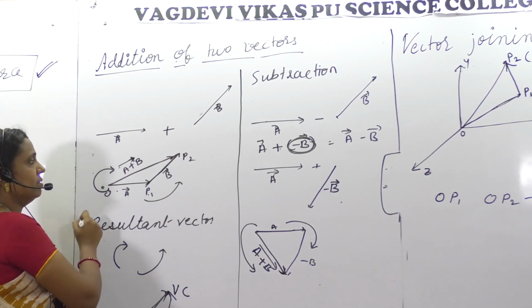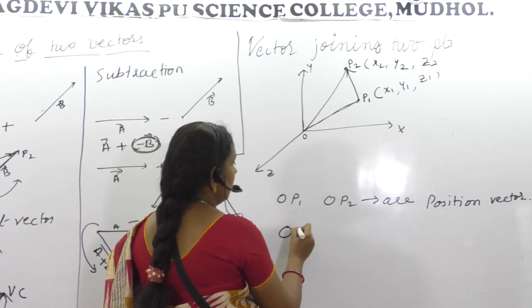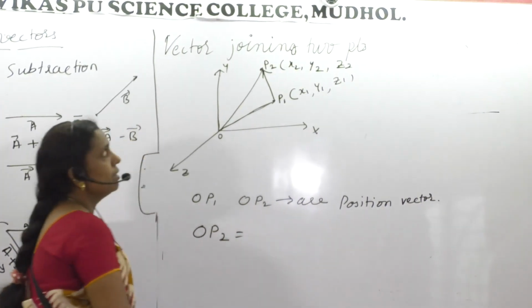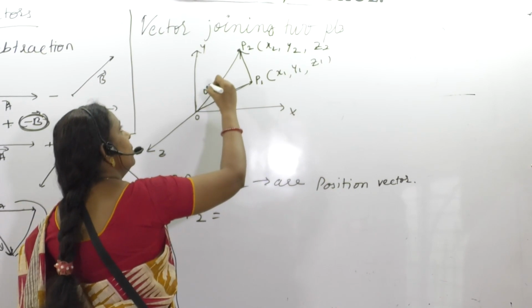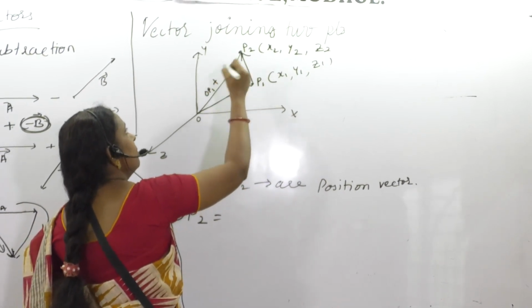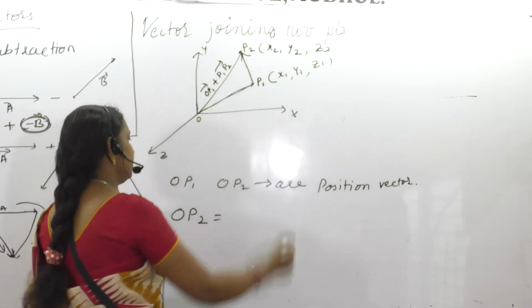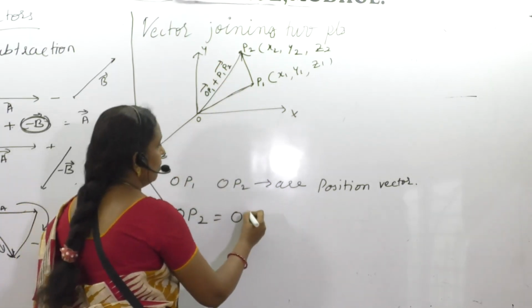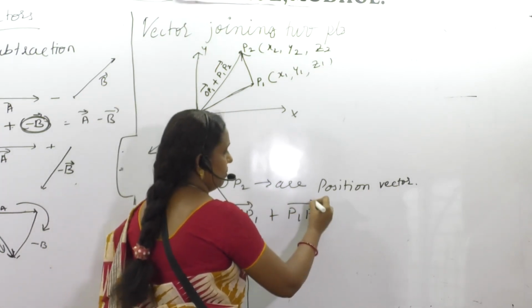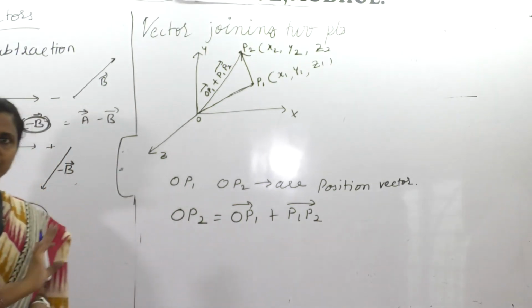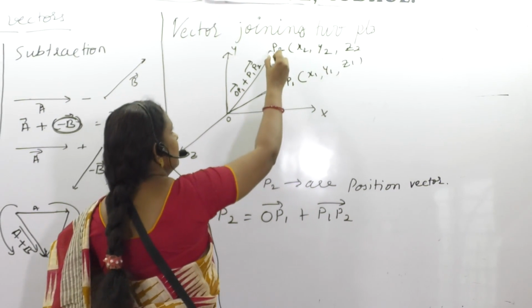This is A plus B. OP2 is a resultant vector. OP2 is nothing but OP1 plus the P1P2 vector. Simple, no? So these 2 points are joined.